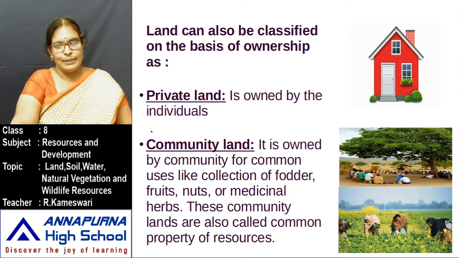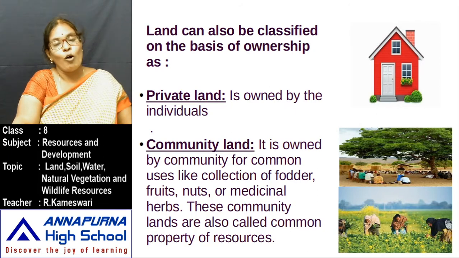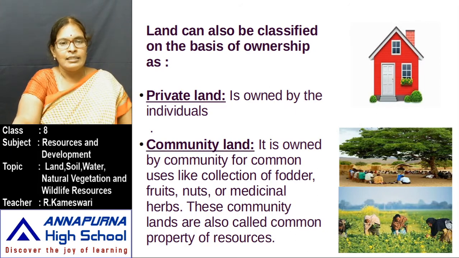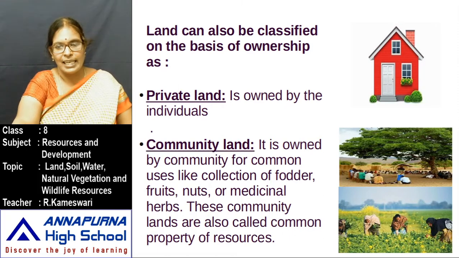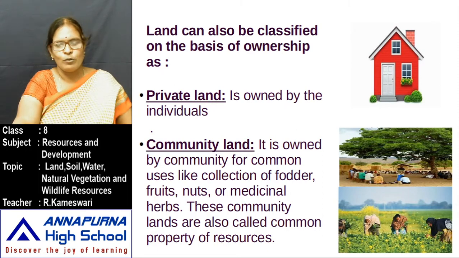Common community land is also owned by the community for common uses like collection of fodder, fruits, nuts, or medicinal herbs. Community land is the property of all the people. Suppose there is a park, and all the people are sitting there and discussing something. That is common land. Here people all collect fodder, fruits, nuts, whatever it may be.